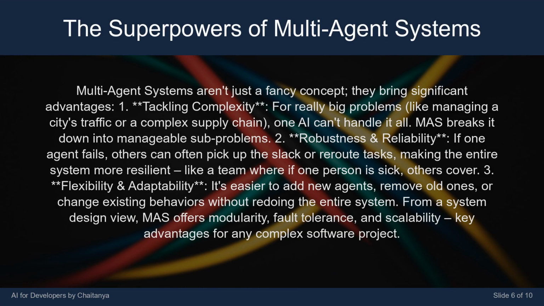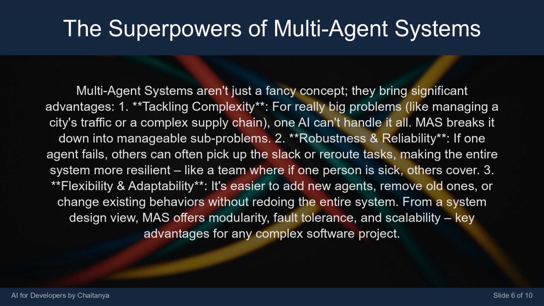Multi-agent systems aren't just a fancy concept. They bring significant advantages. 1. Tackling complexity. For really big problems, like managing a city's traffic or a complex supply chain, one AI can't handle it all. MAS breaks it down into manageable sub-problems. 2. Robustness and reliability.